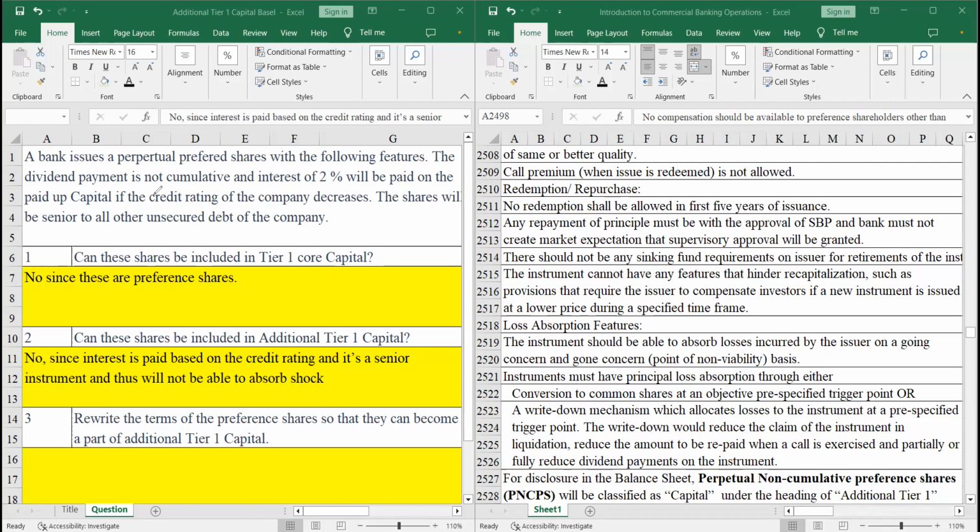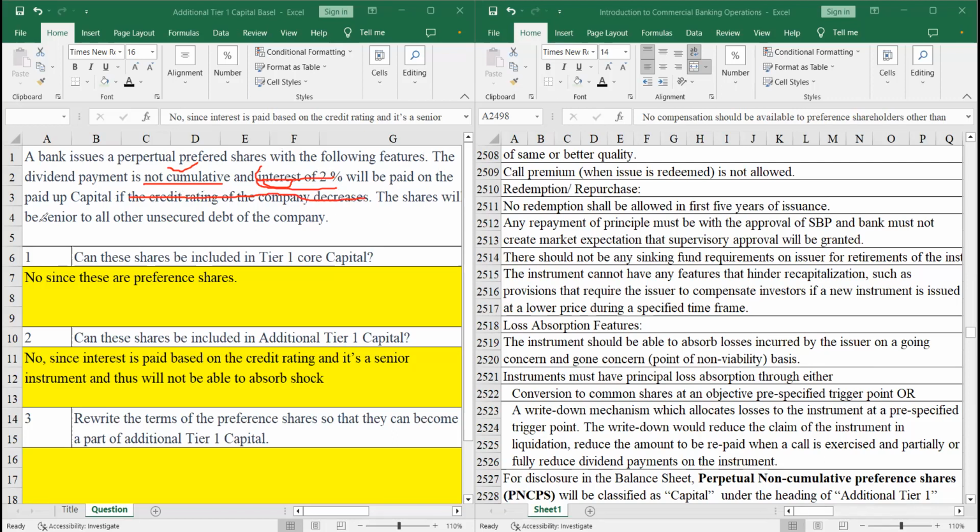The dividend payment is not cumulative. Okay, this not cumulative is good. It's a tick in the books. But this interest rate at 2% is a strict no. You cannot have this. Will be paid on the paid up capital if the credit rating decreases. The instrument should not have anything that links it with the credit rating.